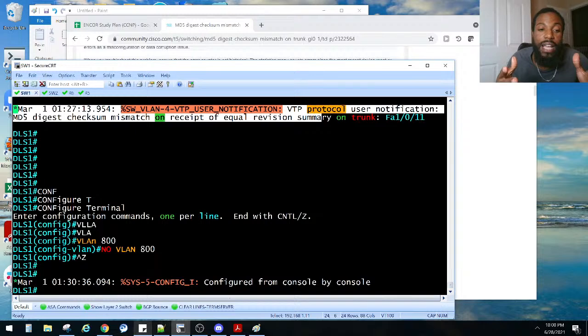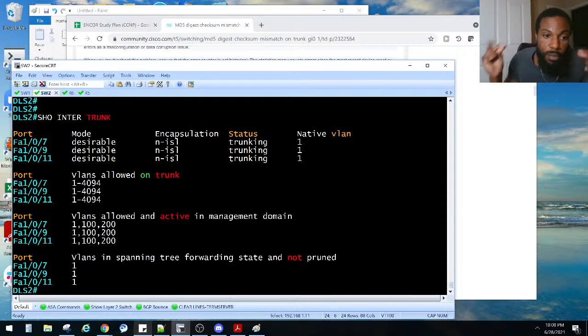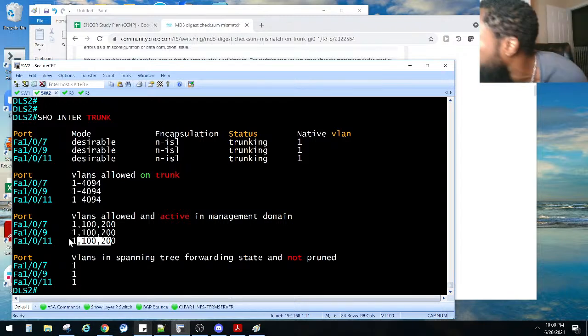Oh, I didn't create it that way. Now I created it. Let's see. Now let's run that again. Bam. Now we have VLANs 100 and 200, just like we said. So we just found a bug. That is some interesting stuff, man. I have never run into this bug before. And that's why I love labbing, y'all.